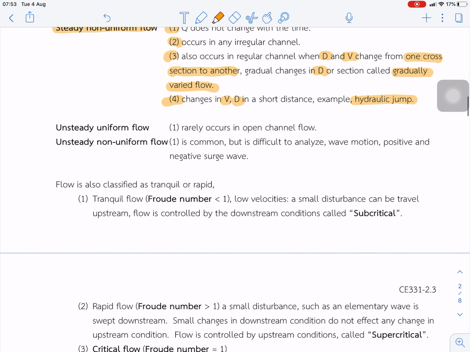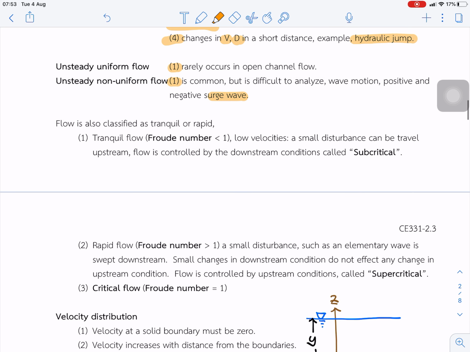Unsteady uniform flow is a rare phenomenon in operational flow, and unsteady non-uniform flow is common but difficult to analyze, for example wave motion, positive and negative surge waves. Flow can also be classified into tranquil and rapid. Tranquil flow means calm and peaceful flow, and the Froude number is less than 1.